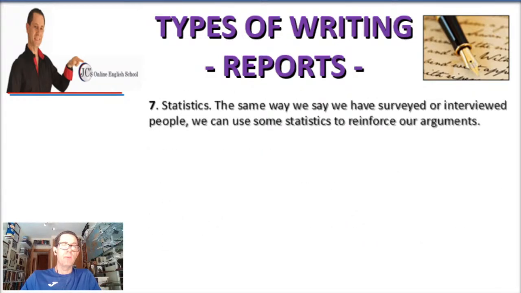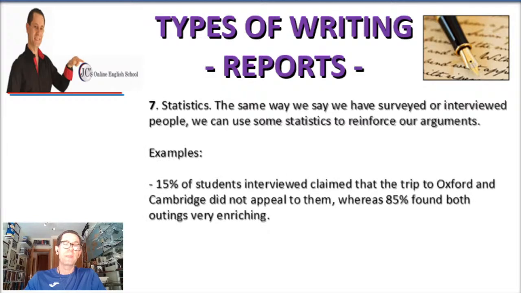Now point number 7 is statistics. Very important too. The same way we say we have surveyed or interviewed people, as we mentioned on point number 6, we can use some statistics to reinforce our arguments. Yes, if you can use them, don't forget them. For example, 15% of students interviewed claimed that the trip to Oxford and Cambridge did not appeal to them, whereas 85% found both outings very enriching. So 15% of them didn't like it, but 85% of them did. So you're showing some statistics.